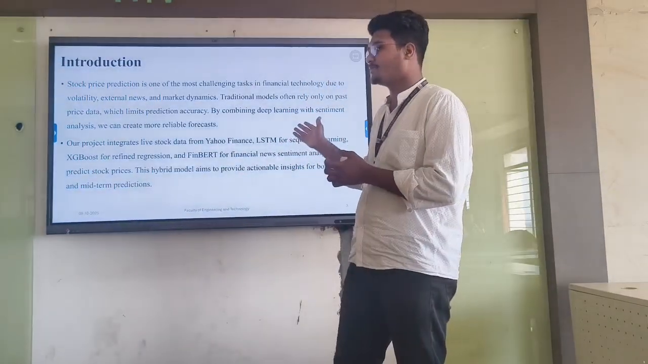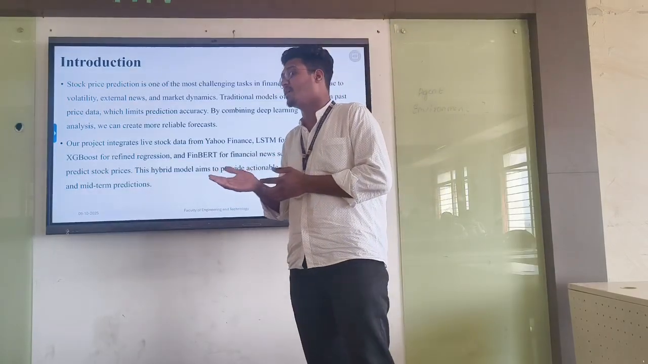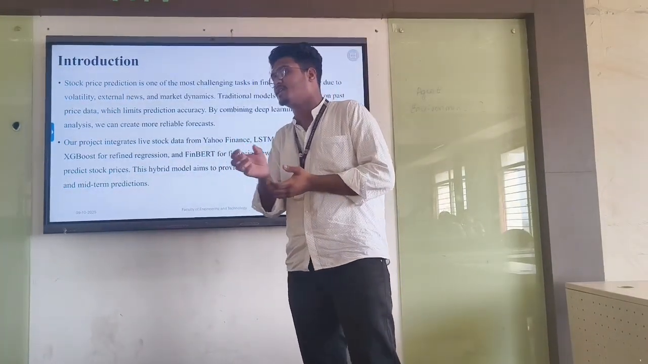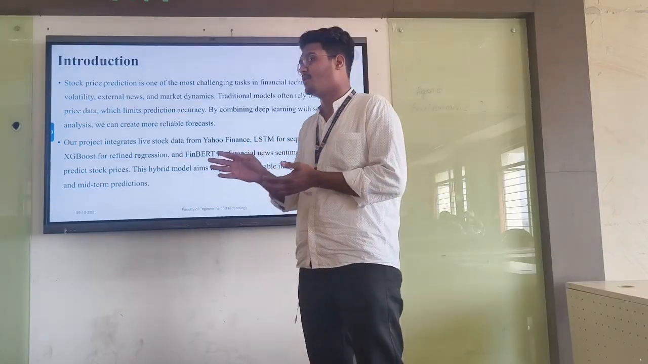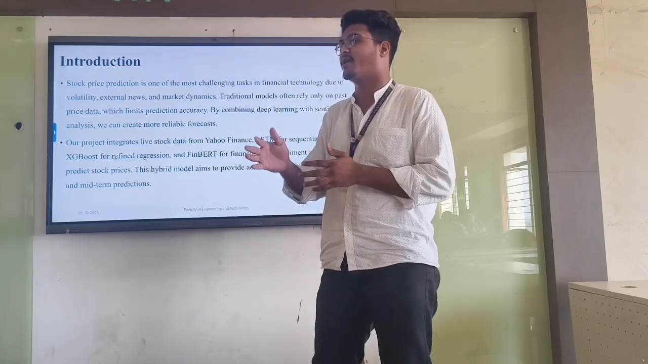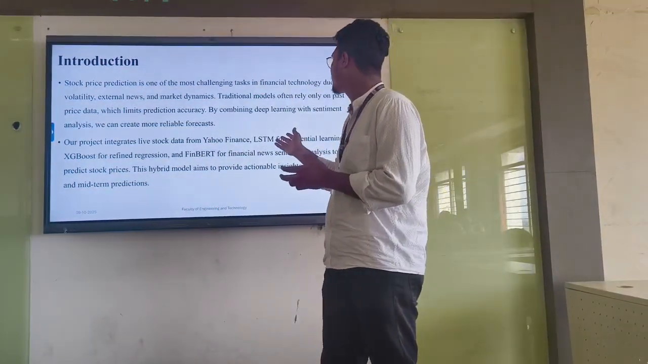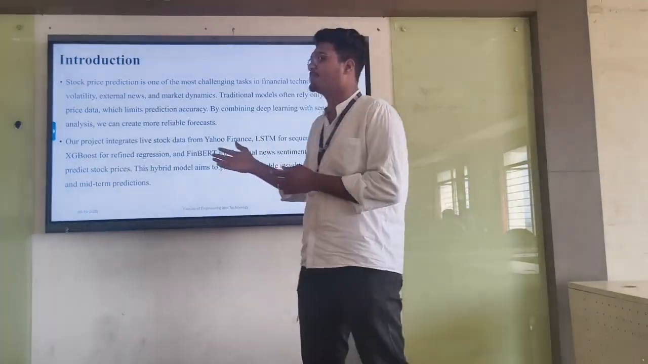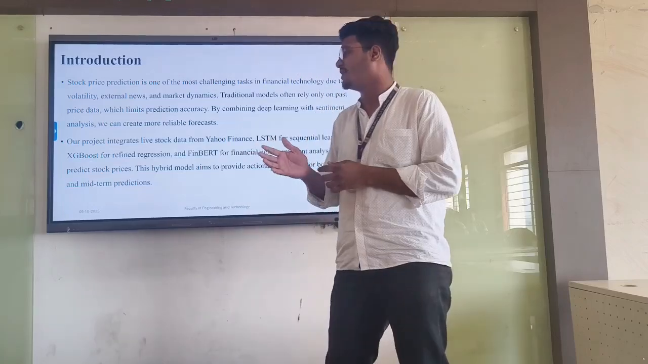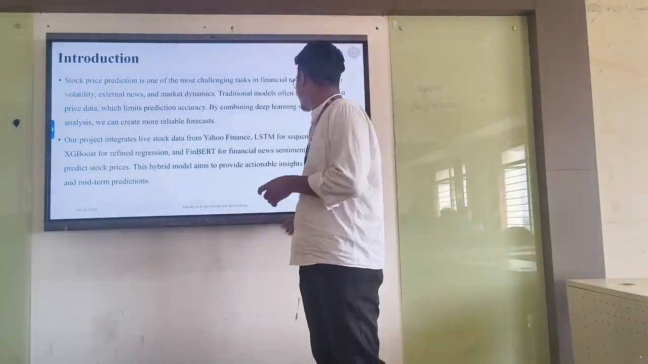LSTM is the deep learning model which is used for handling sequential data, and XGBoost is used for refined relations. XGBoost comes under decision trees. It takes 3-4 kinds of data from the stocks, combines them, analyzes them and gives accurate predictions. They are also using a sentiment tool for financial news sentiment analysis, which helps predict stock prices. This hybrid model predicts for both short-term and long-term horizons.